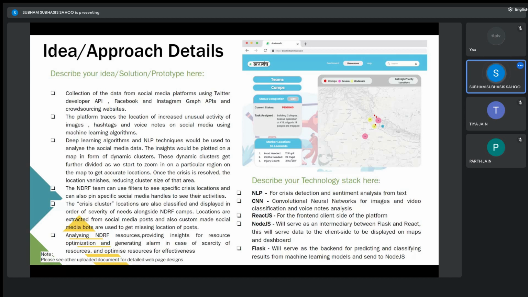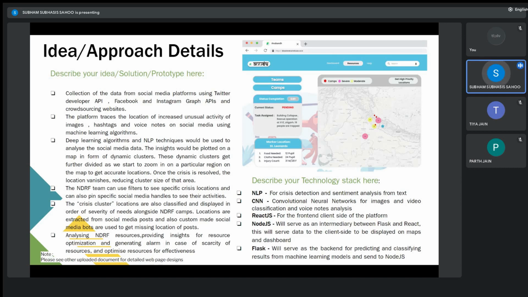So our platform will be using a machine learning algorithm at the backend to trace increased unusual activity in different regions, and we'll be looking for increasingly viral trends or viral hashtags and the voice notes, images, and videos to understand that this area is disaster-struck and we should focus on the ground truth from the disaster-struck area.